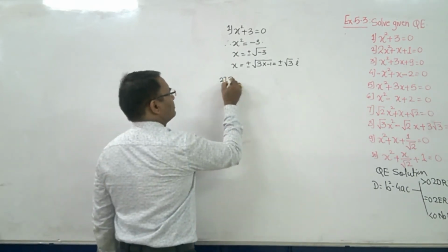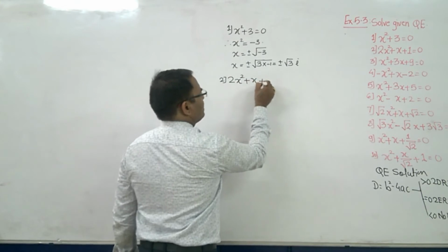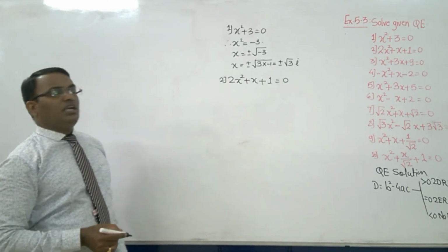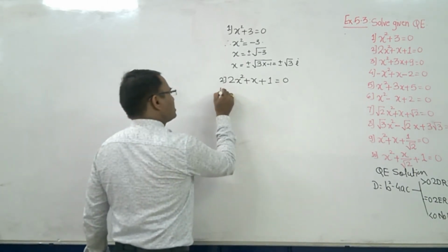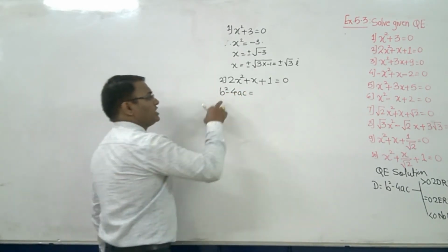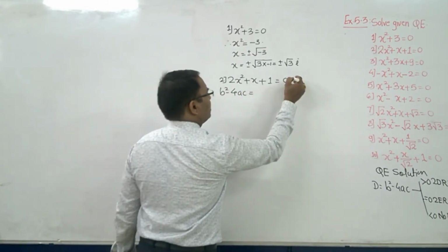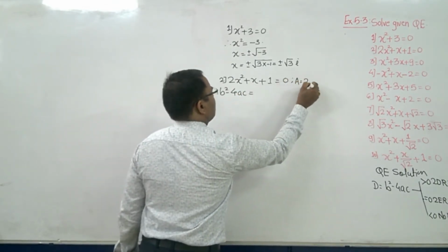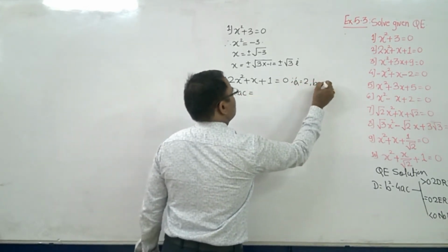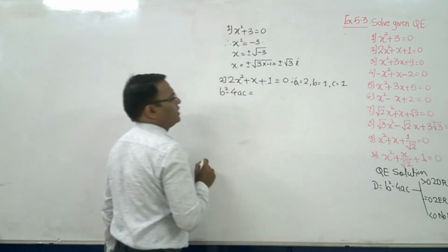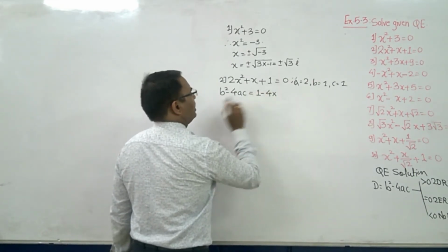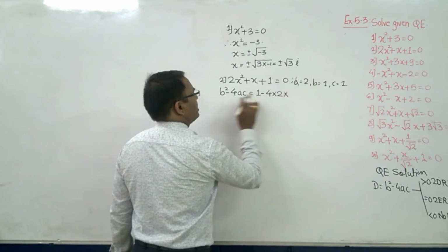Now 2x square plus x plus 1 is equal to 0. Right? So the first thing is what? With the help of the discriminant. First, I suggest that you find out the discriminant so that you can use the quadratic formula. Here a is equal to 2, b is equal to 1, and c is also equal to 1. Now b square is what? 1 square is 1, minus 4 into a, which is 2, c is equal to 1.